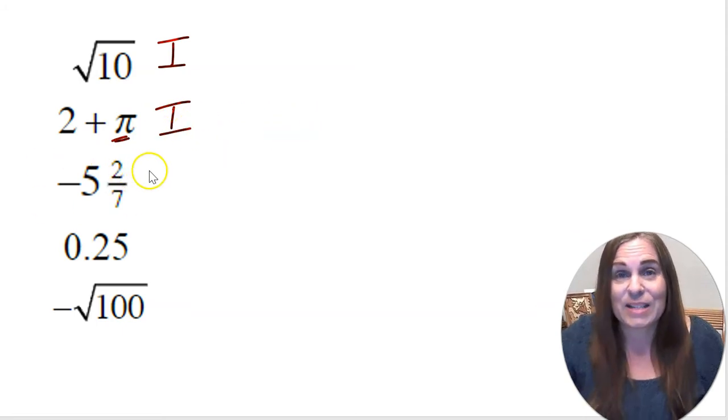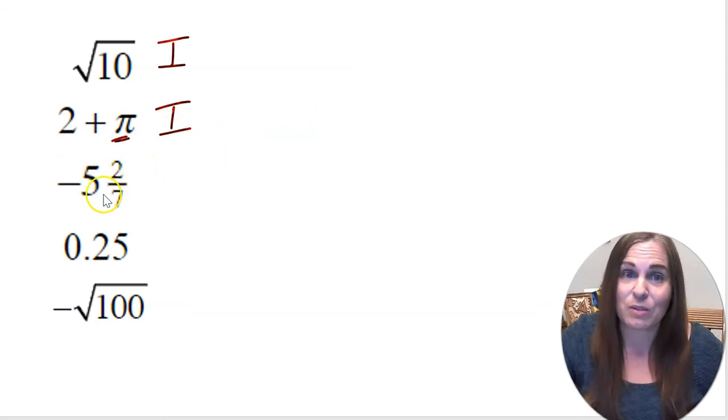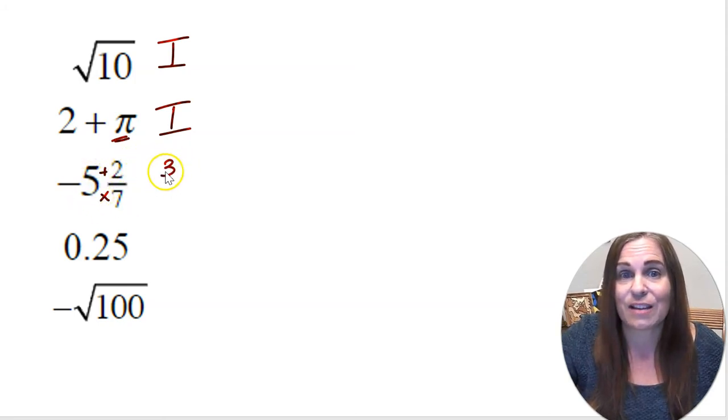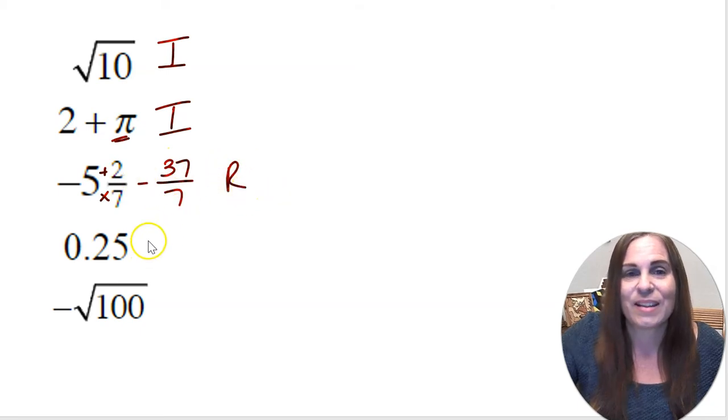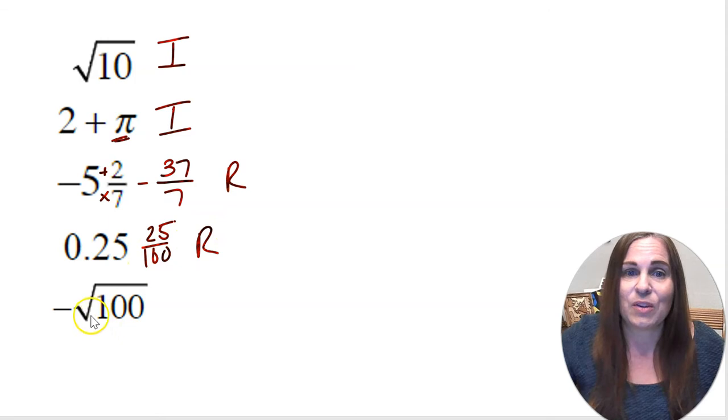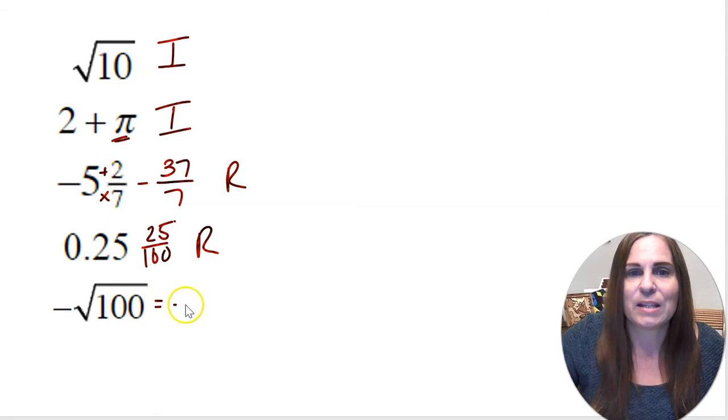The next one is a mixed number. We know that we can write that as a fraction, right? 5 times 7 is 35, plus 2 is 37 over 7. So this is rational. Then we've got a terminating decimal, 25 hundredths, rational. And we've got the square root of a perfect square. The square root of 100 is 10. So this would be negative 10, also rational.